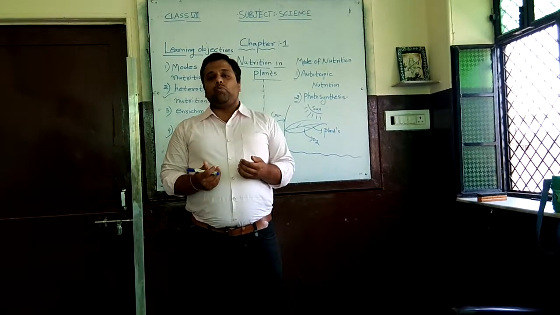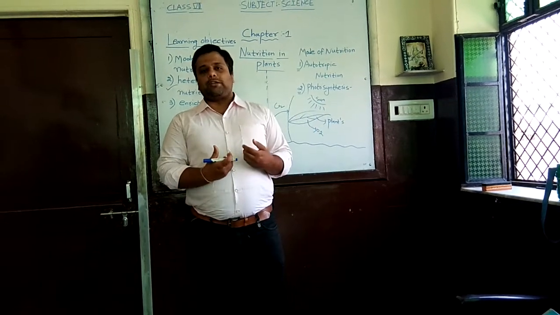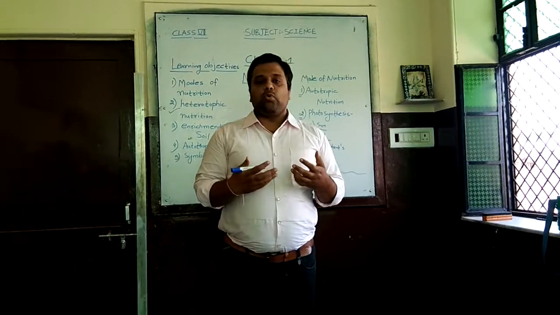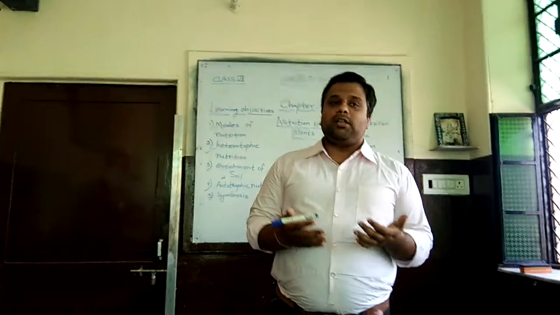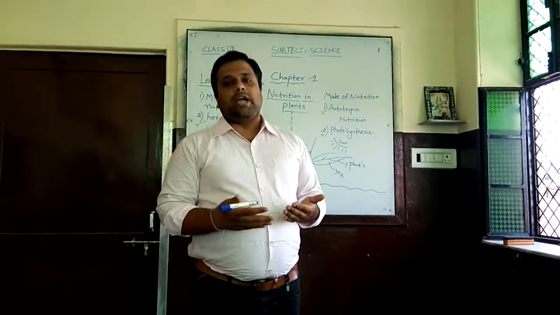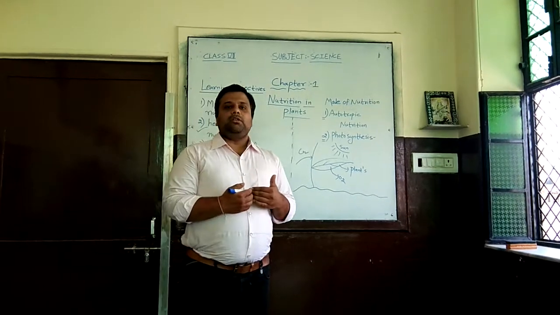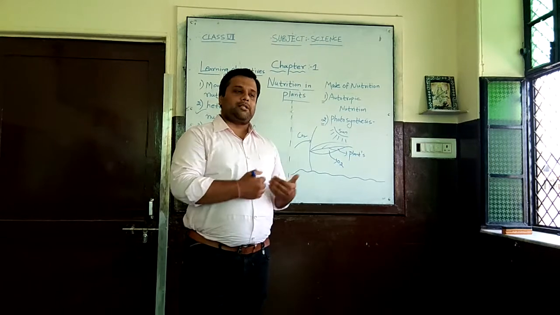But we as human beings need a certain source, which comes from plants only. We eat pulses, we eat fruits, we eat vegetables, so many things which actually come from plants only. Similarly, in heterotrophic nutrition, our dependency is only and solely upon plants.